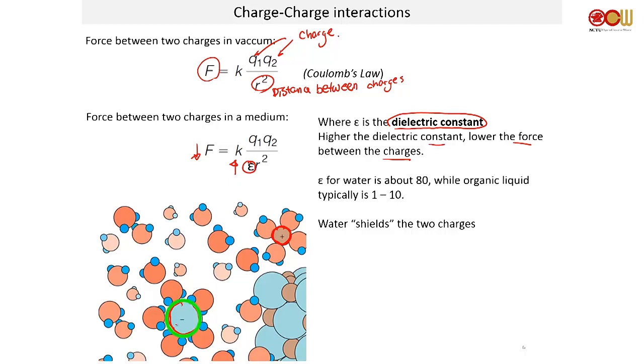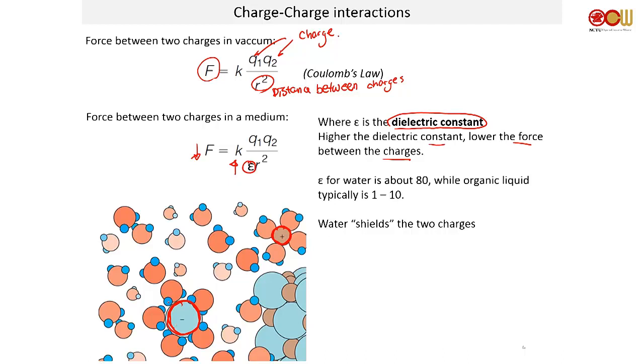For example, this one's a negative charge, so the positive ends of water will point to the charge, like that. And for the positive charge, the negative end of water points to the charge. So in a way, this will shield the effect of your charge. It will lower the force between the two charges. So this is what happens, and it makes sense.